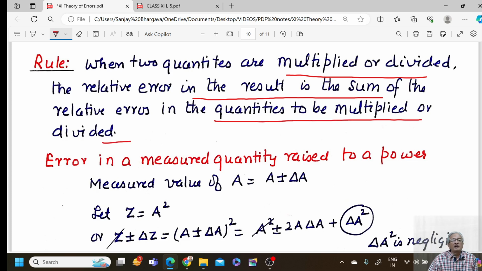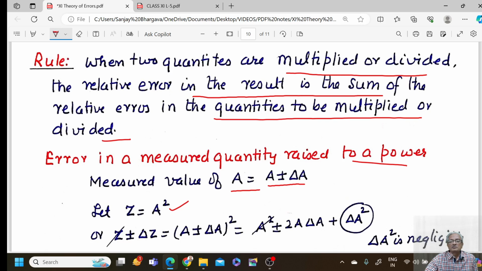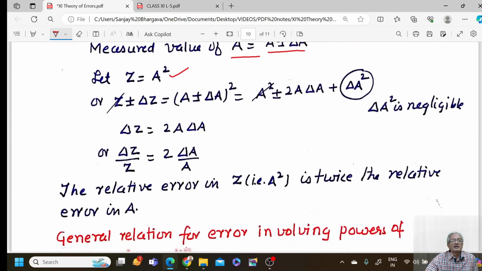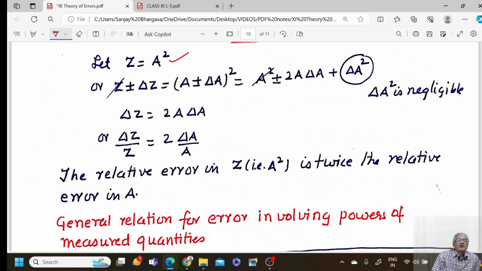Error in a measured quantity raised to a power. Now let us have a quantity A defined as A plus minus delta A. Let Z be equal to A square. So Z can be Z plus minus delta Z. On the right hand side we have A plus minus delta A whole square, which would give me A square plus 2A delta A plus delta A square. So delta A square is negligible.